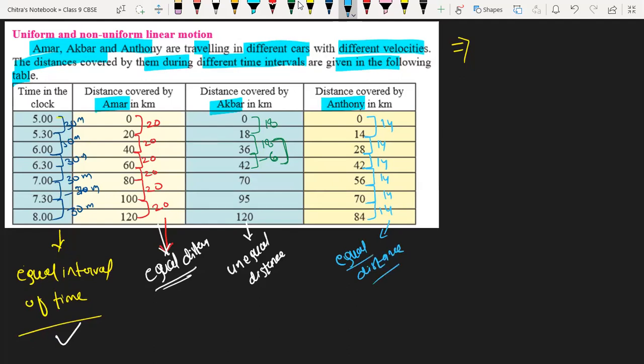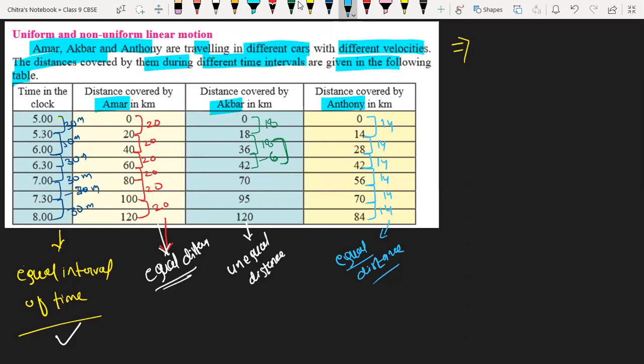So by this activity we can understand that Anthony and Amar are traveling equal distance in equal intervals of time. That means they are traveling with uniform velocity, whereas Akbar travels unequal distance in equal intervals of time.